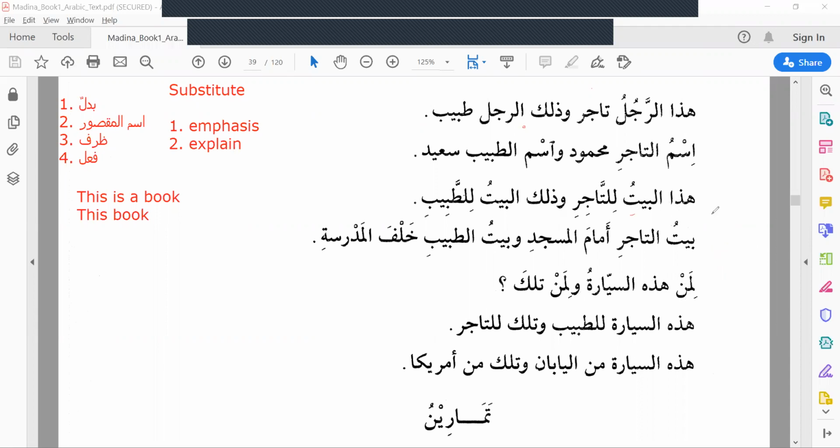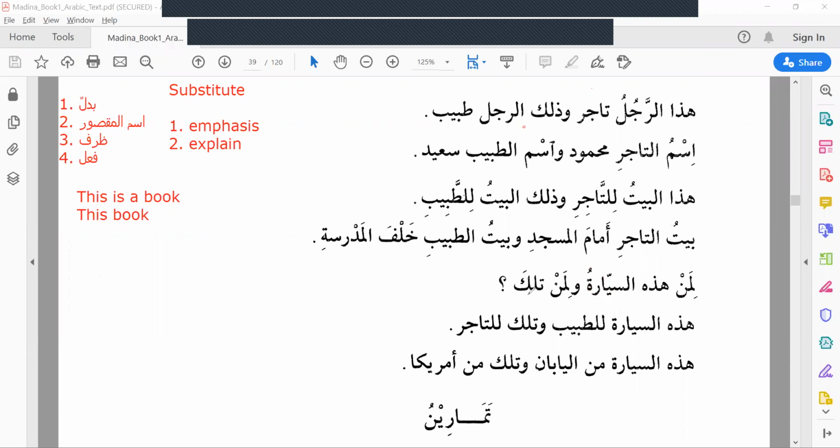Previously we have seen hadal baitu, hadar rajulu. Because rajulu is masculine, baitu is masculine, so we used hadal baitu, this house, hadar rajulu, this man. Here sayyaratu is feminine, so we used hadhihi. Hadhihi sayyaratu. Liman hadhihi sayyaratu. Whose is this car? Why hadhihi? Because sayyaratu is feminine.